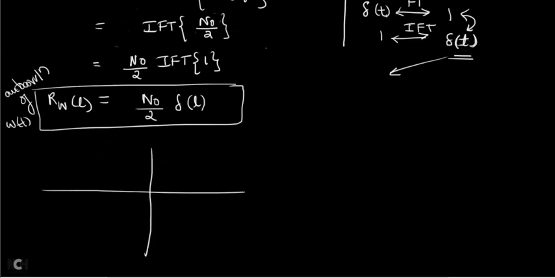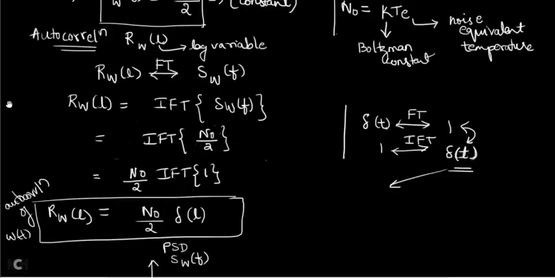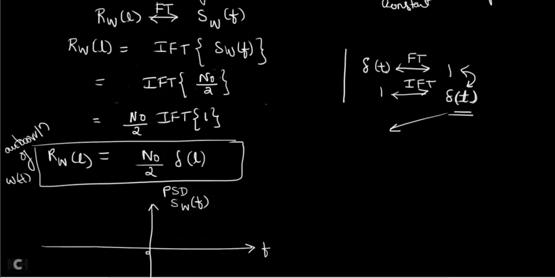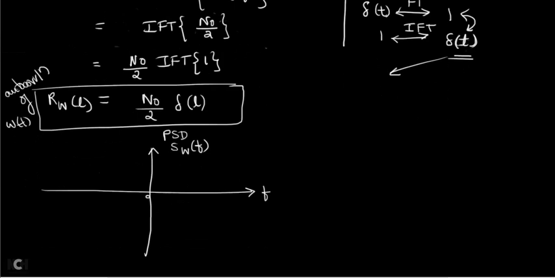So I am going to take this as the frequency domain. And frequency domain means I have to write power spectral density, and it is called SW of f. How do you write SW of f? SW of f is a constant, correct? SW of f is equal to N0 by 2. It does not vary with respect to frequency. So I have to draw a straight line for SW of f at N0 by 2. For whatever the frequency, it is a constant line everywhere. It does not vary with respect to frequency.